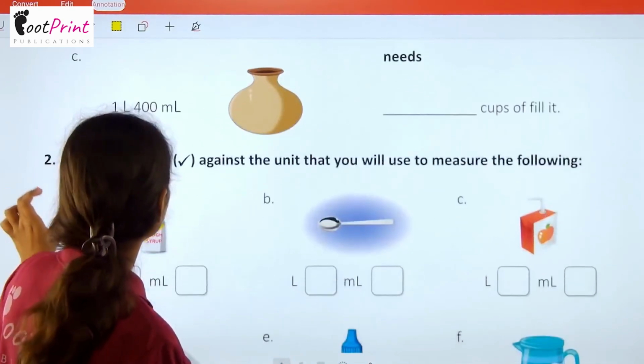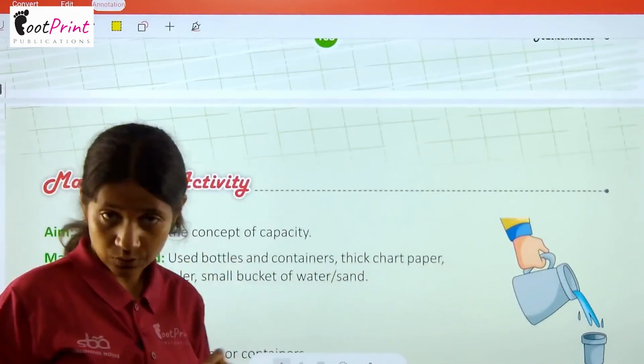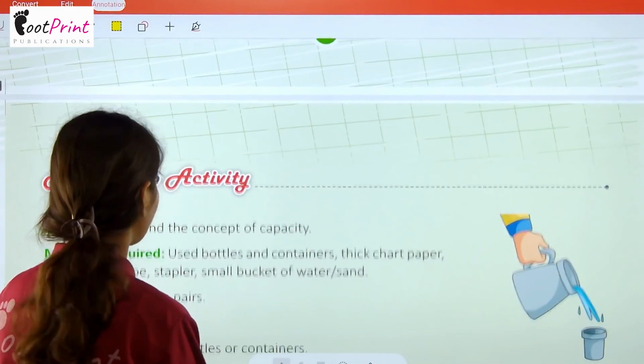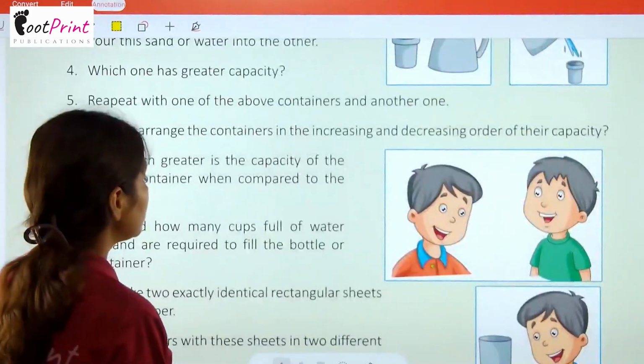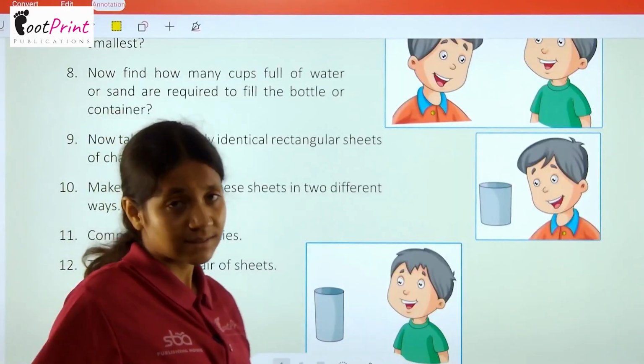In a similar manner, the rest of the questions of this fun activity you people will do by yourself. Then we have the maths lab activity, which you people will do in your school maths lab with your teacher and your friends, classmates.